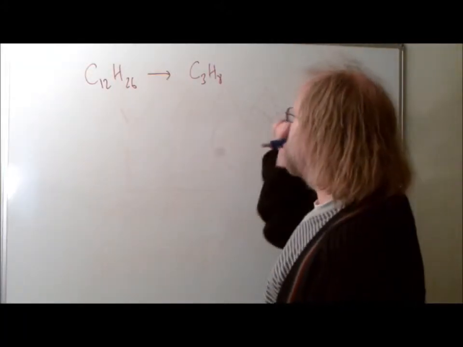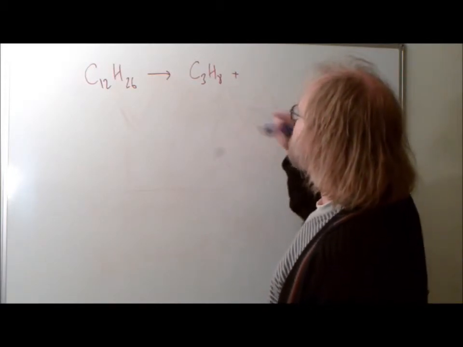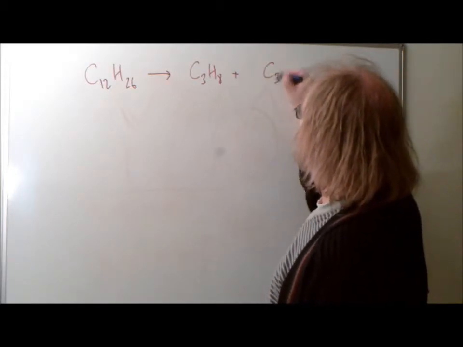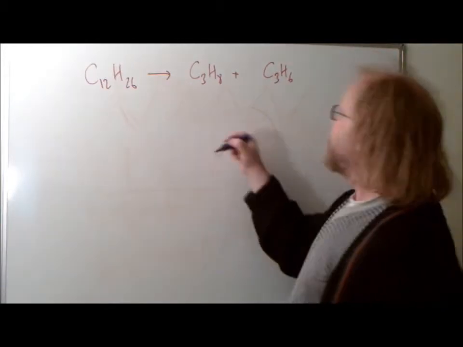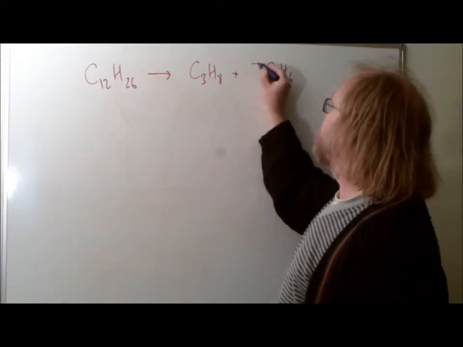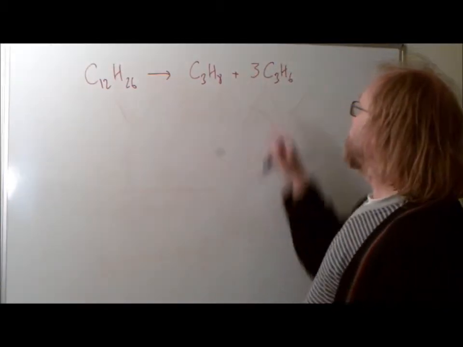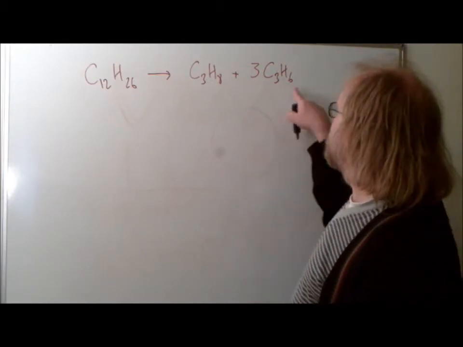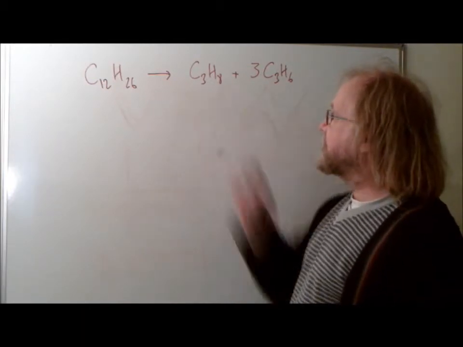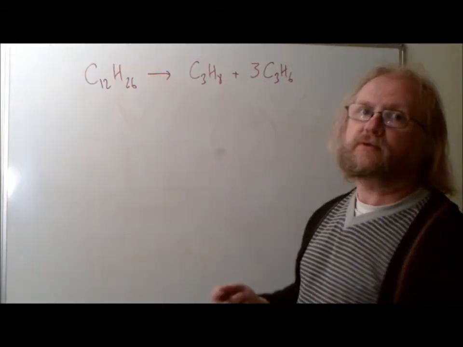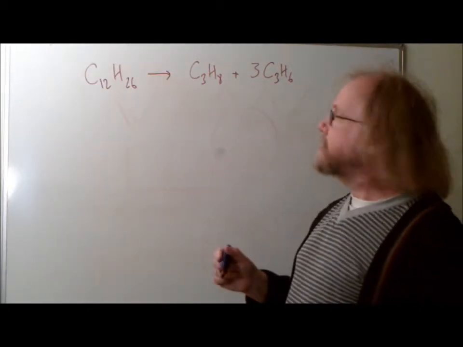So that's C3H8, and then several molecules, it says, of alkene A, which we now know is C3H6, and obviously to balance it up you can see that that has to be 3. Just check the hydrogens balance. 3 6s are 18 plus 8 makes 26, so that looks good. And that's the way a cracking equation should always look.